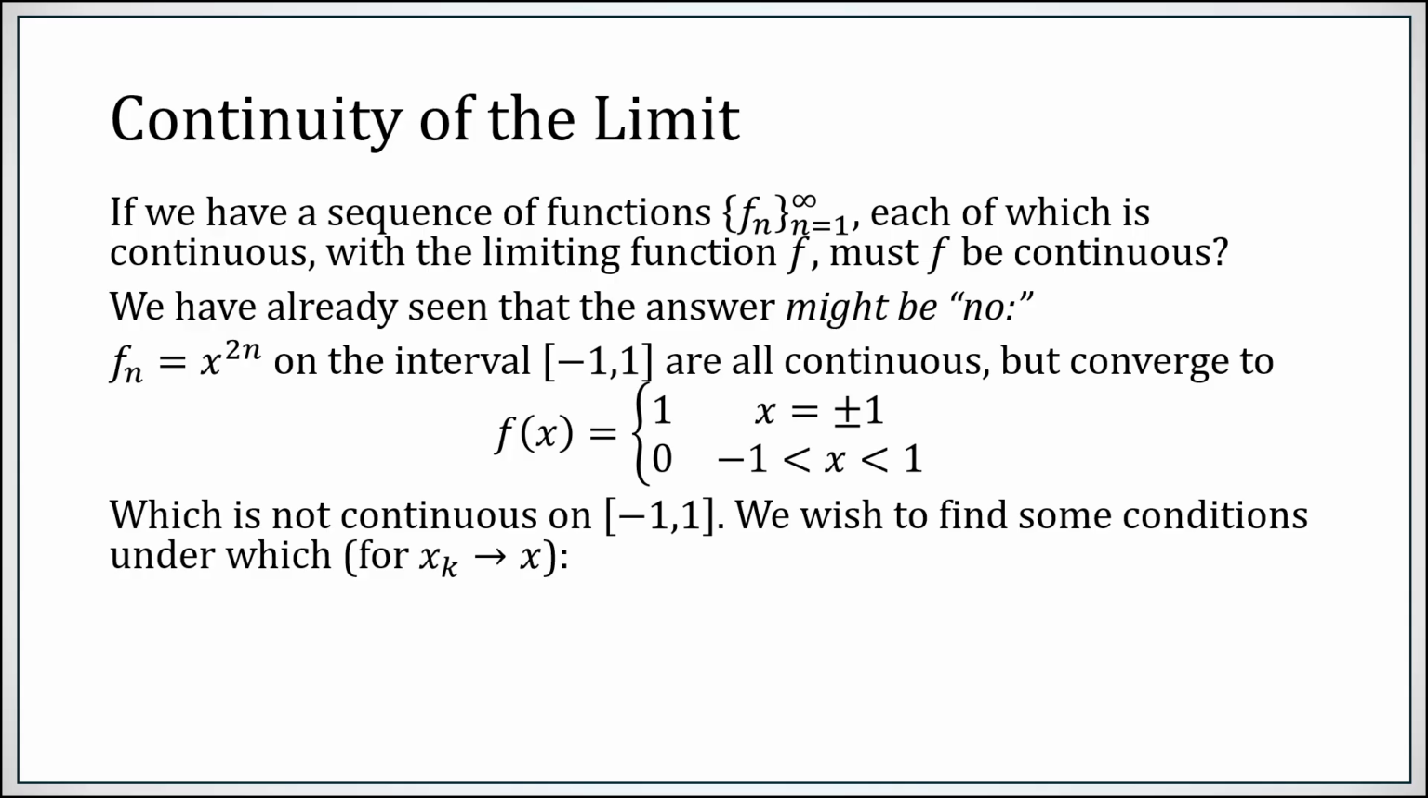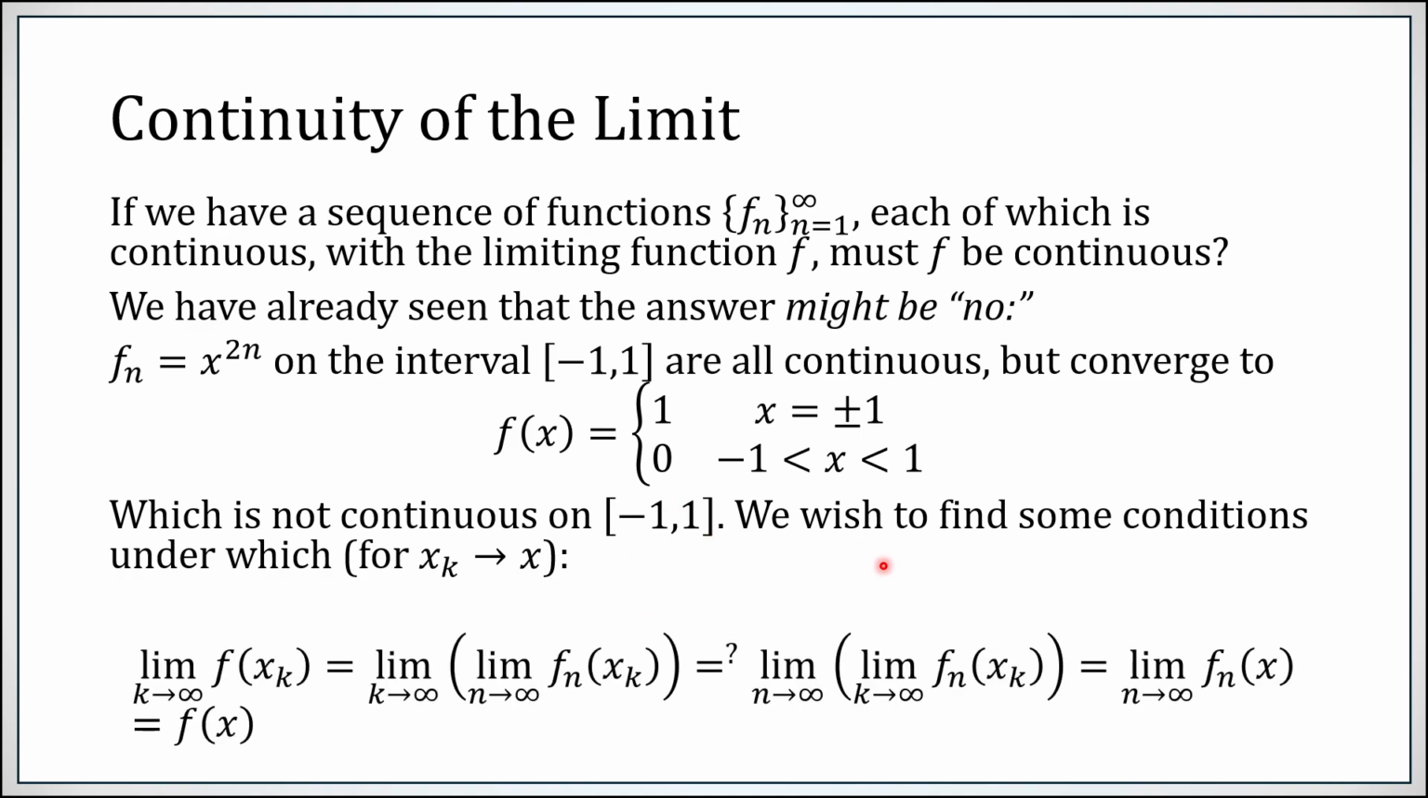What we want to do is come up with some sort of stricter condition under which, under the assumption that x sub k is converging to x, we would take the limit as k goes to infinity of f of x_k. Now we want f to be continuous, but f is the limit as n goes to infinity of f_n. Now, is that or is that not the same thing as swapping the order of these two limits? Instead of first taking the limit as n goes to infinity and then k, first take the limit as k goes to infinity and then n. We don't know if this equality holds.